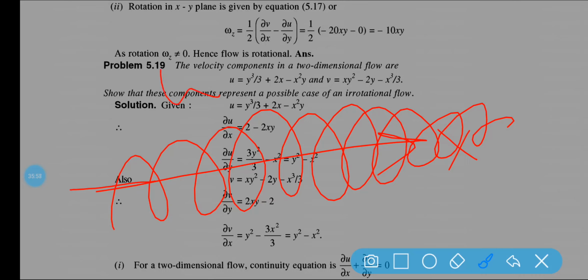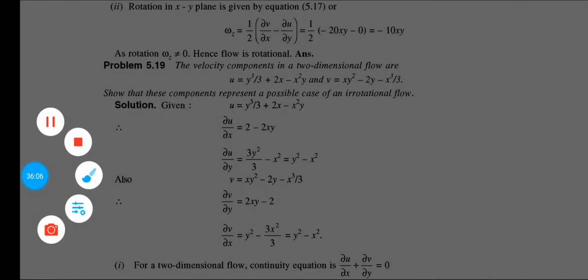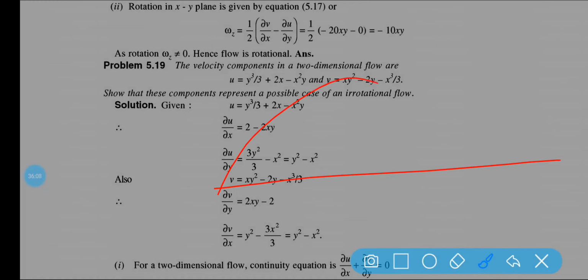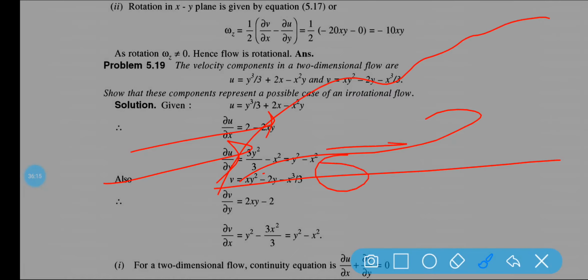So here we have got the wz component not equal to 0, so we can say the flow is rotational. Flow is rotational means what? If I am talking about the boundary layer theory, then the fluid is coming into contact with the boundary layer. Here the rotation is occurring. That means some twisting moment or some shear strain will be experienced in that fluid particle.